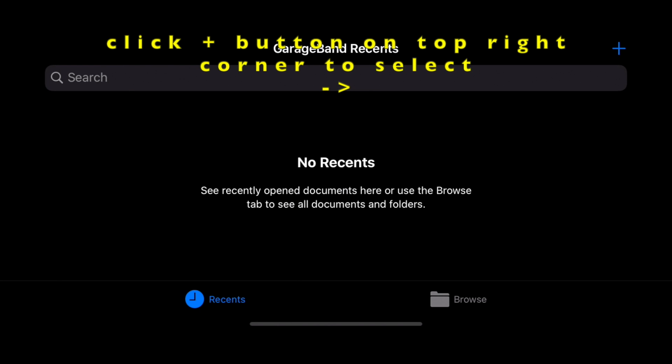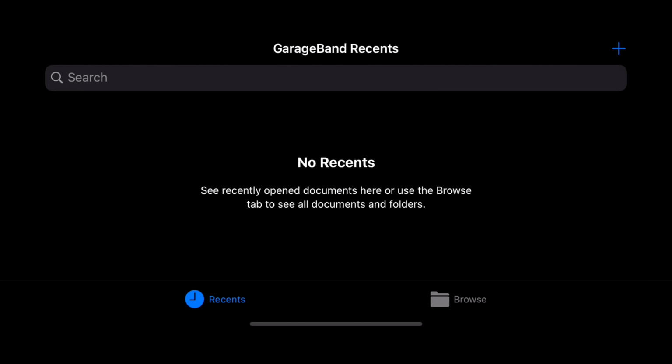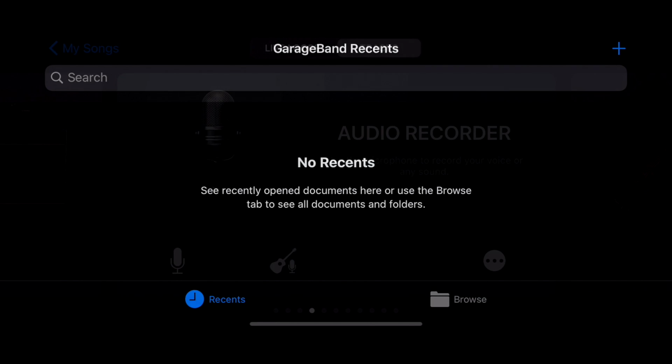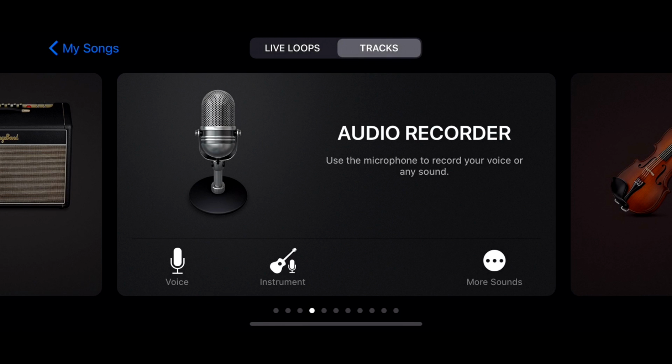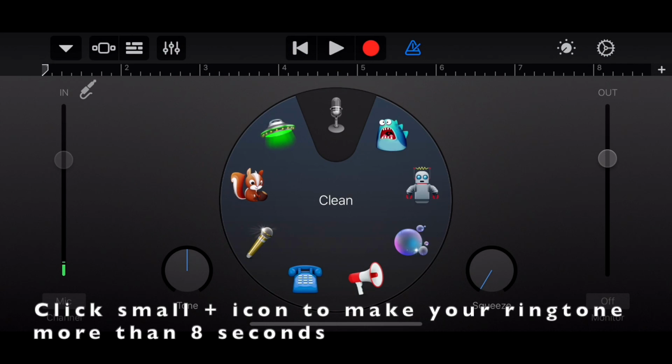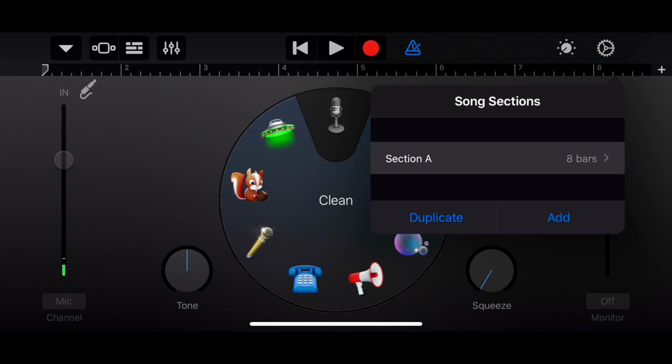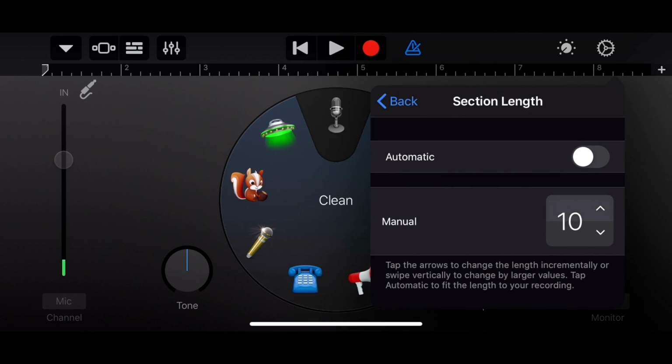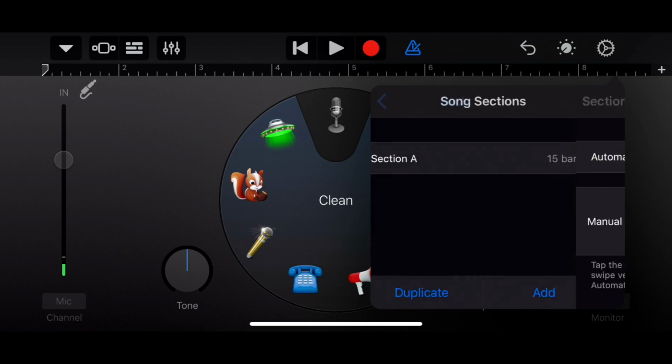Click the plus button on the top right corner. So it opens audio recording. Click the small plus icon to make your ringtone more than 8 seconds. On the right, I'll select it as 15. I want a 15 seconds ringtone.